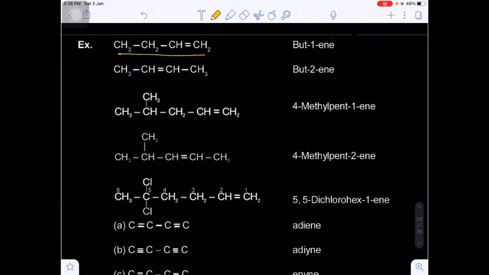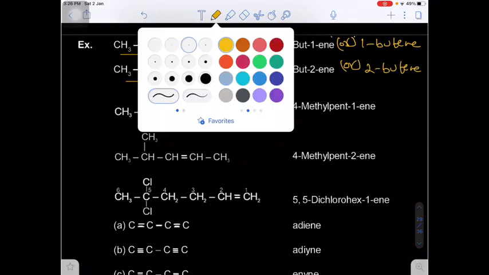So here there are 4 carbons, but the double bond is in between 1, 2, so but-1-ene or 1-butene. Here the double bond is in between 2 and 3, that's why but-2-ene. So this is also known as 1-butene. This is also known as 1-butene. And this is also known as 2-butene. Are you getting my point? And next.